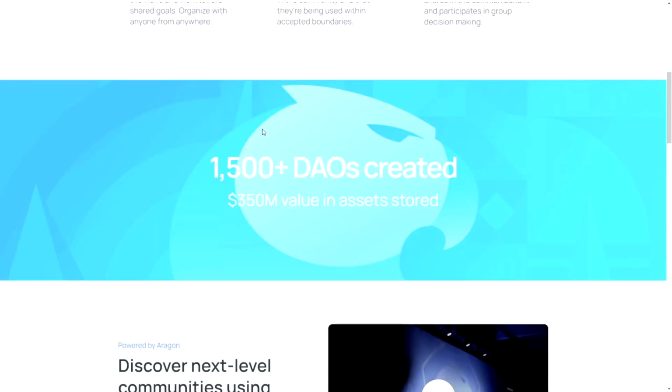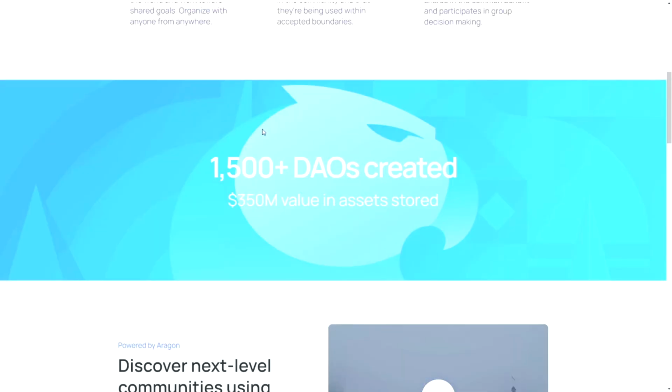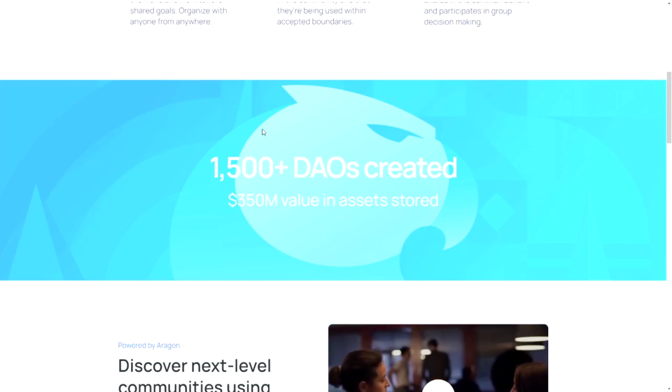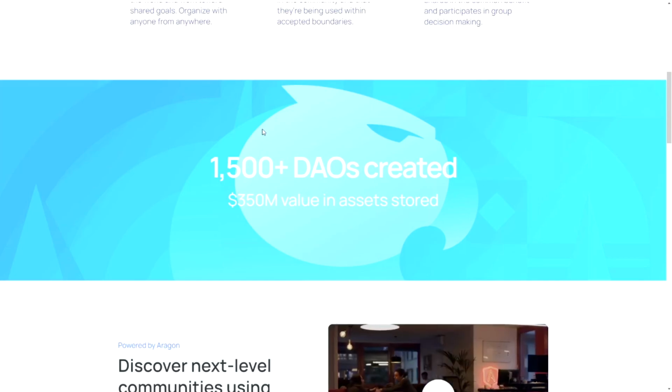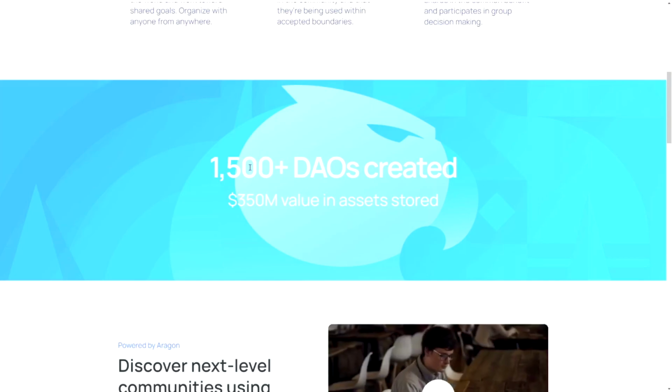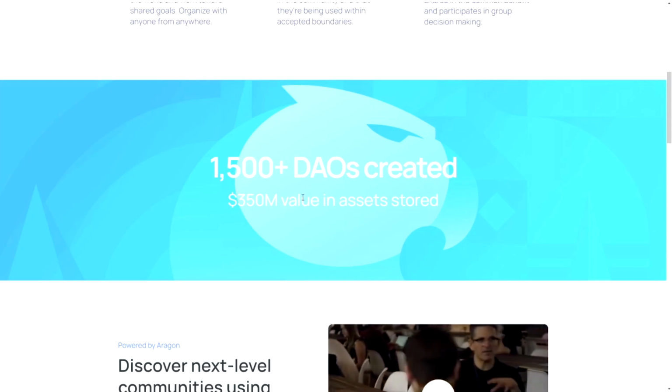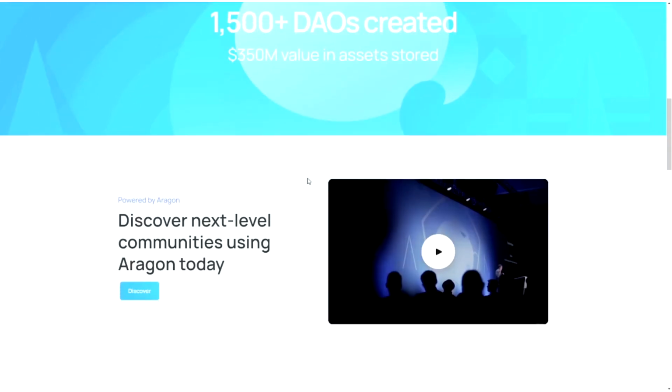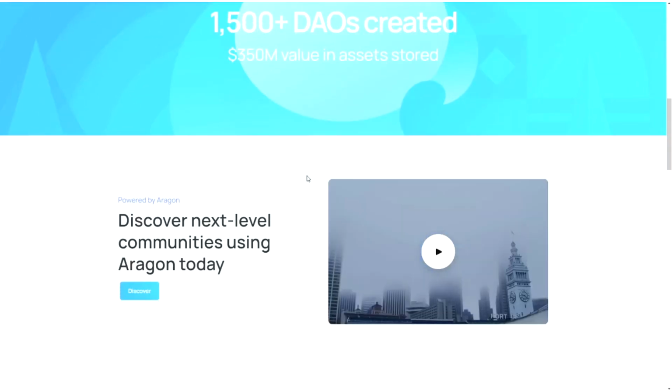So it's time for the final conclusion. Well, first of all, this project has been around since 2017. So it went through the ICO craze and it's still out there and it's still working and functional. They have over 1,500 DAOs created, 350 million value in assets stored. So that does instill some confidence.